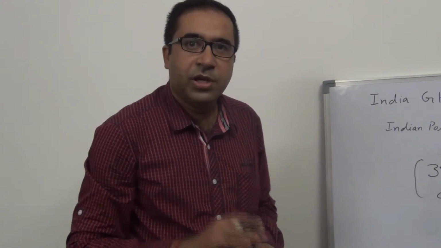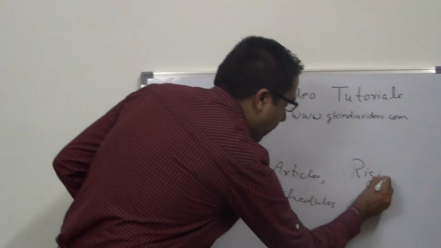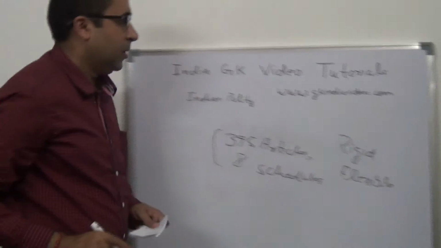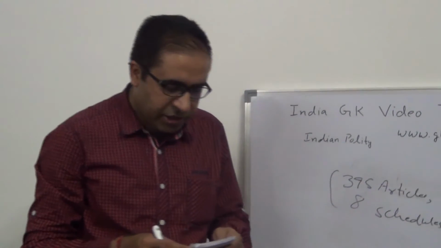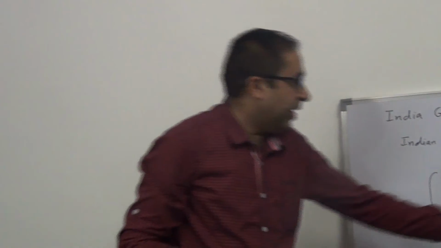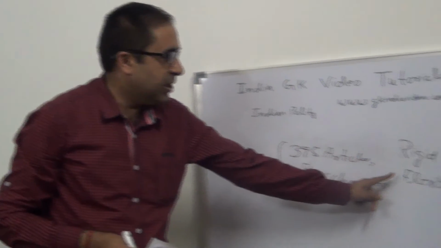Indian Constitution is both rigid as well as flexible. Why Indian Constitution is known as rigid? Because basic structure of the Indian Constitution cannot be amended, and few of the provisions of Indian Constitution can be amended either by 2/3 of the majority of the Parliament and ratification by the states. And why it is flexible? Because some of the provisions can be amended by simple majority of the Parliament. So Indian Constitution has both rigid and flexible features.